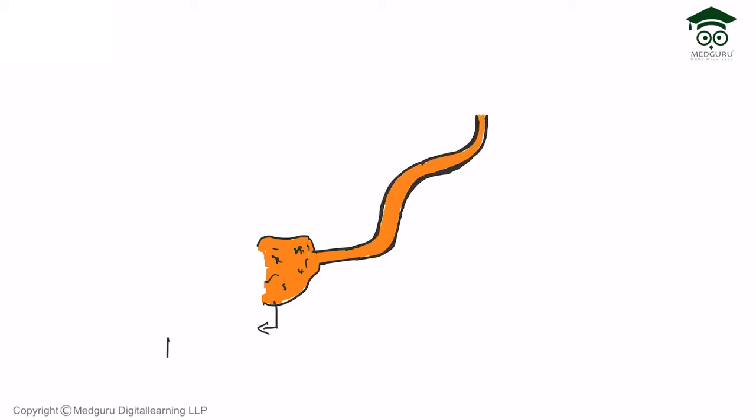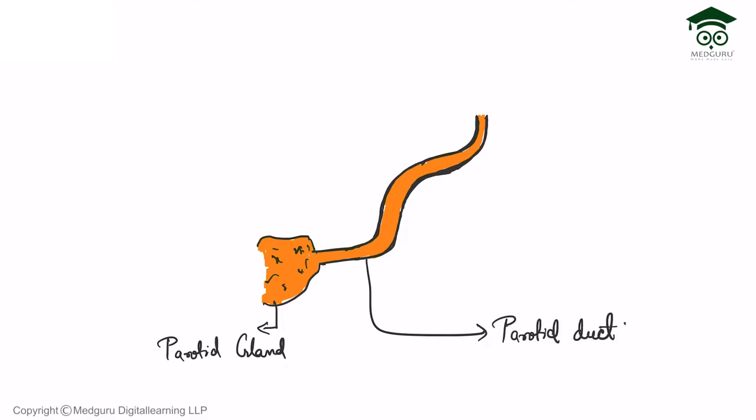Now we will draw a diagram showing the parotid duct, and which structures are pierced by the parotid duct. Just making the outline of the duct. This is the parotid duct. This is the parotid gland. From its anterior aspect, the duct is emerging. Now this duct is emerging in close relation with the masseter muscle. So just make the muscle with brown color. This is the masseter muscle.